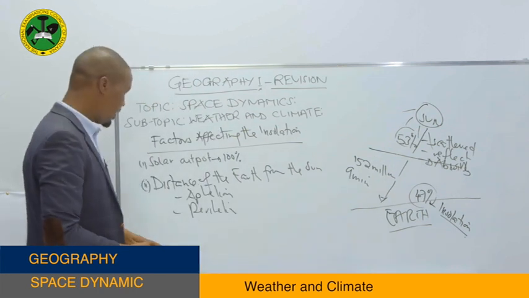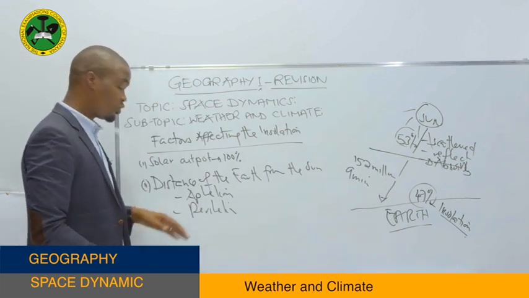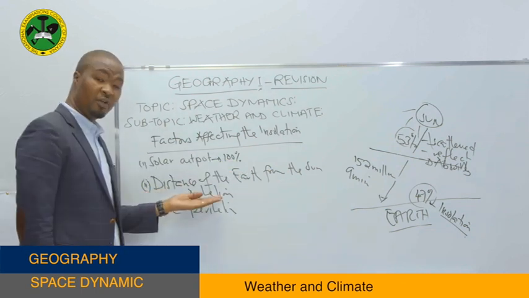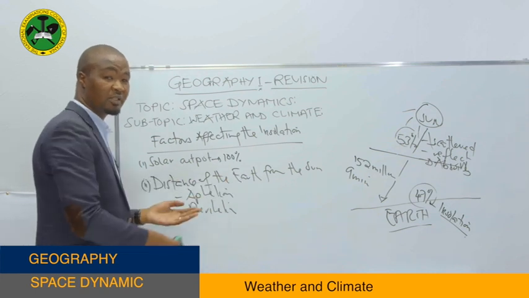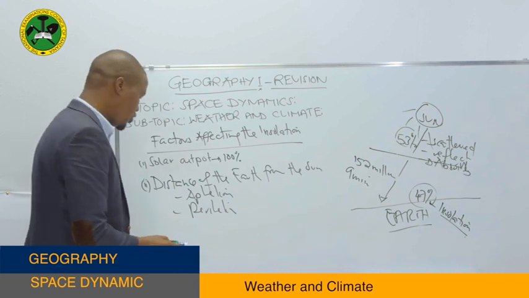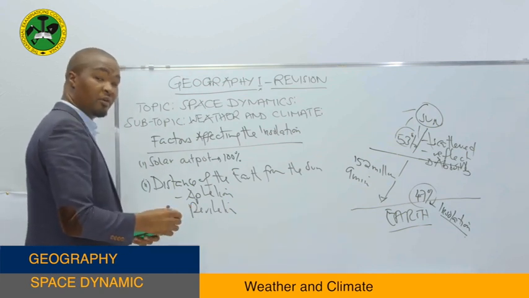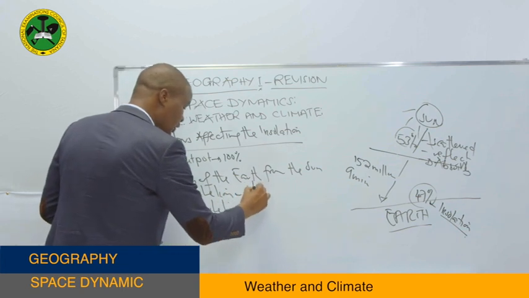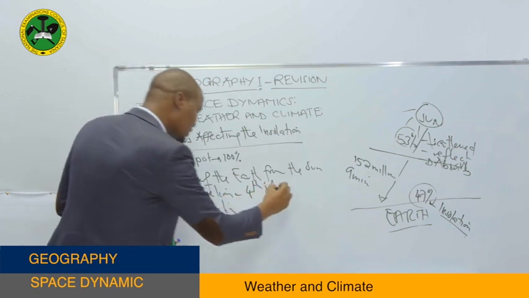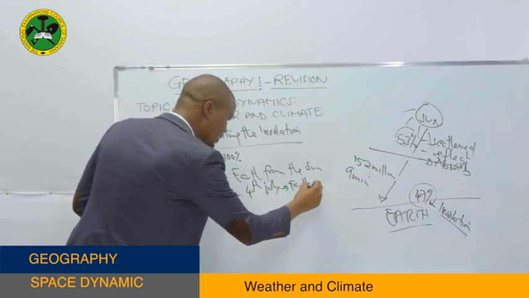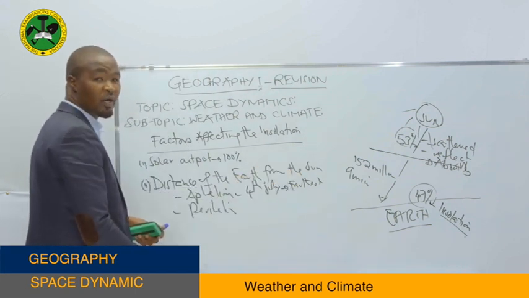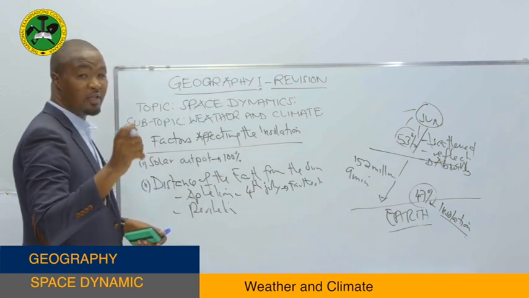Then from there, perihelion as well as aphelion may affect the amount of insolation received by the Earth. How? We know aphelion occurs when the Earth is farthest away from the sun, while perihelion occurs when the Earth is nearest to the sun. So during aphelion, where the Earth is farthest away from the sun, which occurs on 7 July each year, it means there will be a decrease in insolation rate. Why? Because right now at this point, the Earth is far away from the sun.